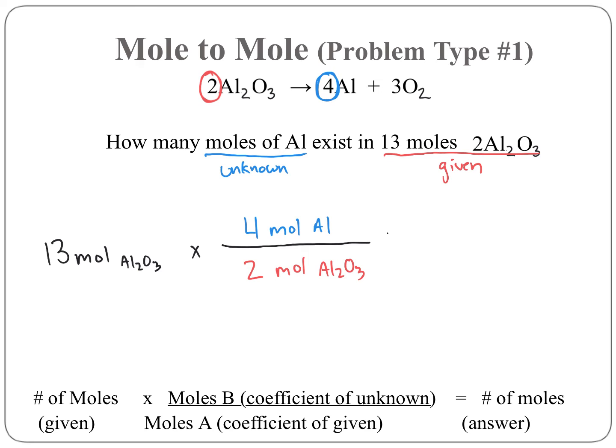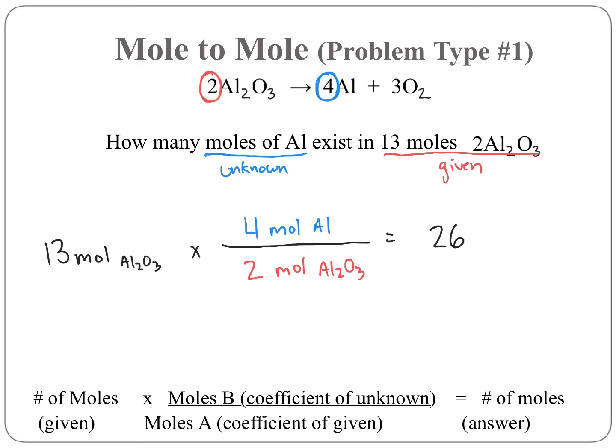Okay, and now we could solve for this. A lot of kids have problems solving for this when you type it into a calculator. It's always times by the top, so that would be multiplication, and then divide by the bottom number. So we're going to take 13 times 4, divide it by 2, and we get 26.